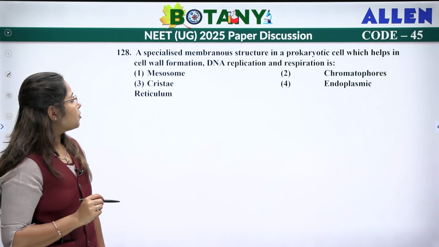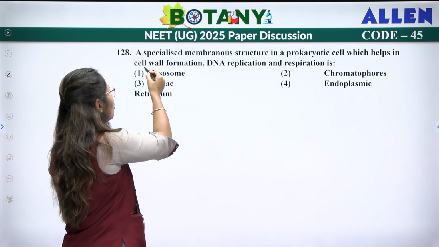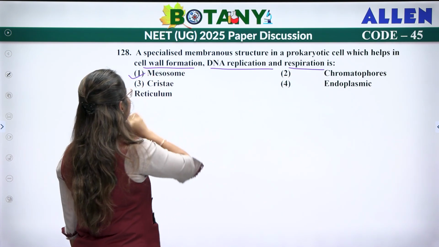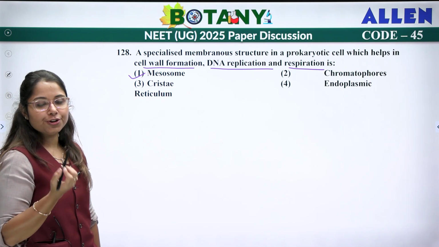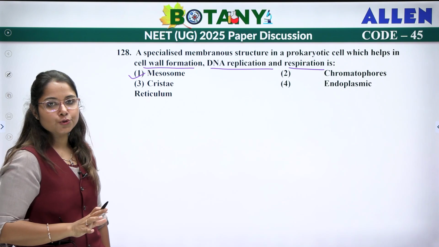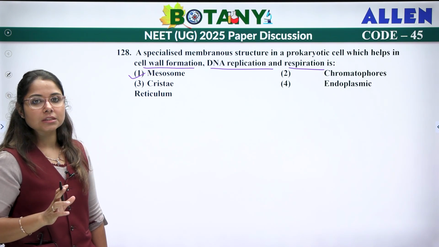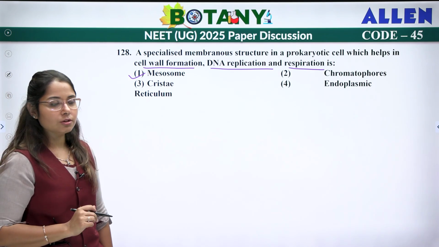Next. A specialized membrane structure in prokaryotic cell which helps in cell wall formation, DNA replication and respiration is your mesosomes. First of all, cristae are there in mitochondria, which is not there in a prokaryotic cell. Endoplasmic reticulum, again, is there in eukaryotic cells, not in prokaryotic cells. Chromatophores contain pigments. They are not involved in cell wall formation and DNA replication. Hence, the answer for this is mesosomes.